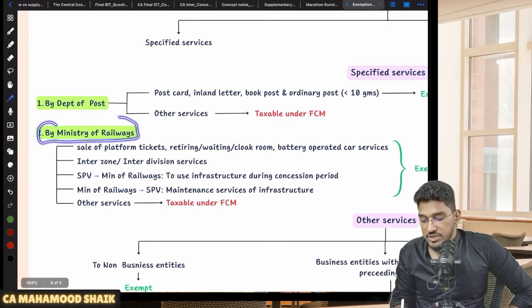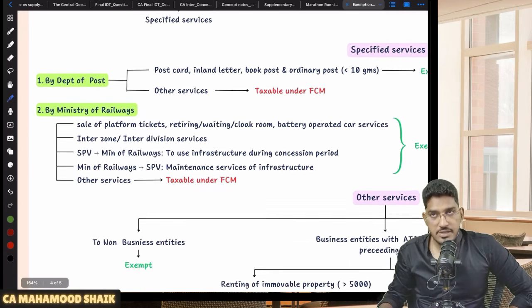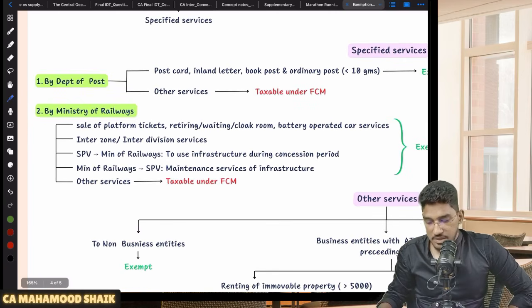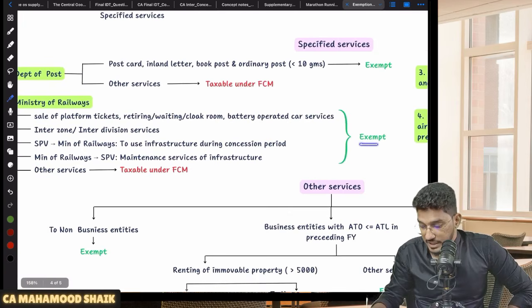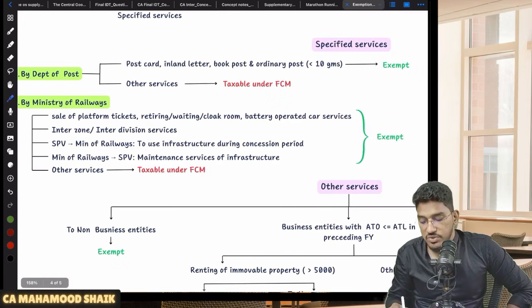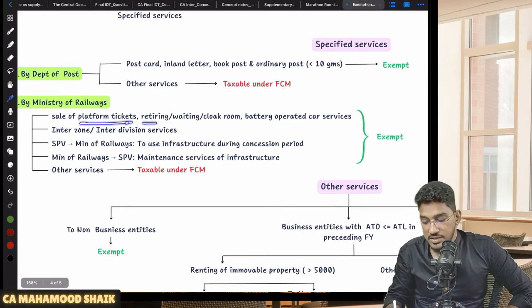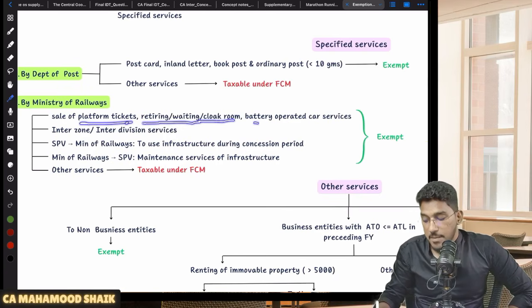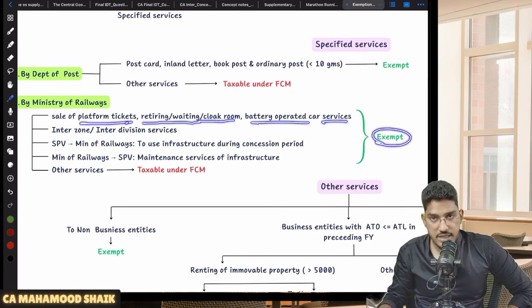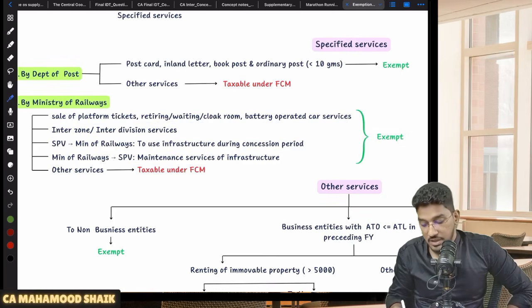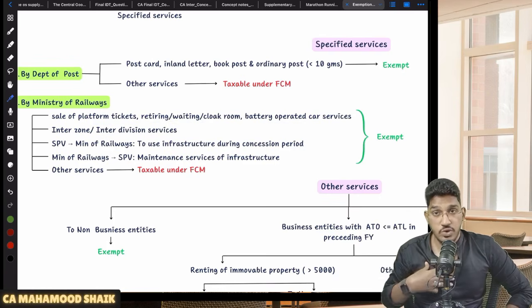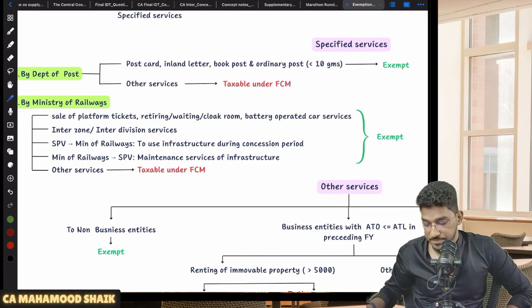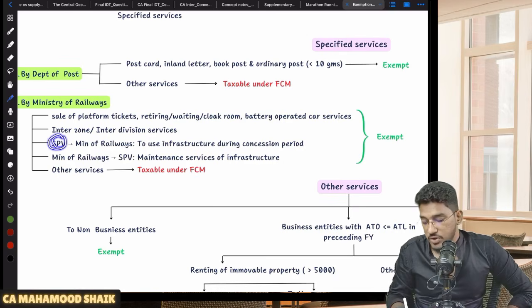Then the Ministry of Railways. The Ministry of Railways also provides a bunch of services, and a few of them are exempted. What are those few services? Sale of platform tickets, retiring or waiting rooms or cloakrooms, battery operated car services. These services provided by the Ministry of Railways are exempt. Interzone or interdivision services, that means services provided by one division of railways to another, or by one zone of railways to another zone, are exempted. Then services provided by way of SPV.